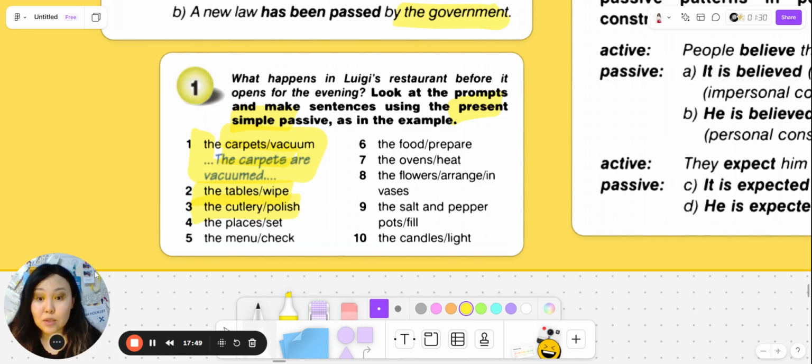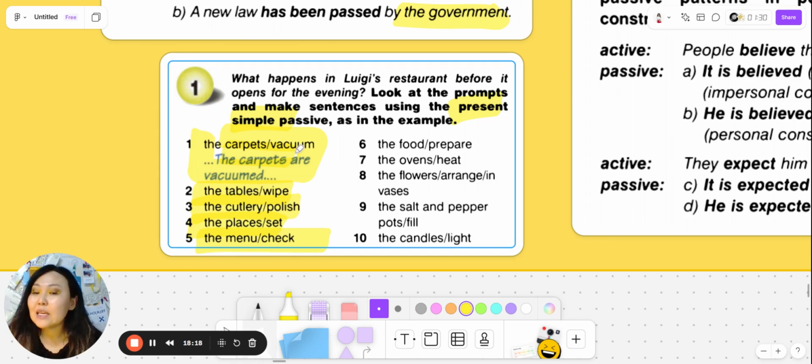The cutlery polish. So it means spoons, forks, and everything. And they are polished to be shining, to be spotless. So also let's read number 4. The places set. The places are set. And the last one, let's do the last. I hope you said the menu is checked. Everything is easy here because we are just using present simple.